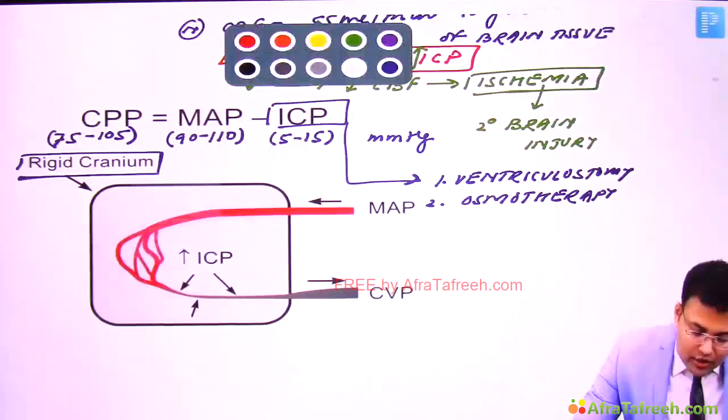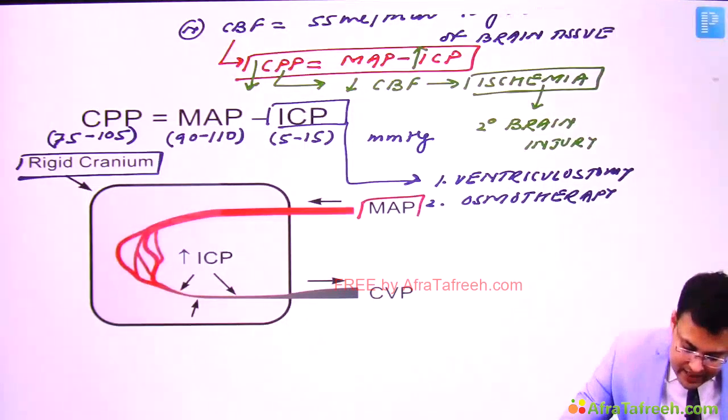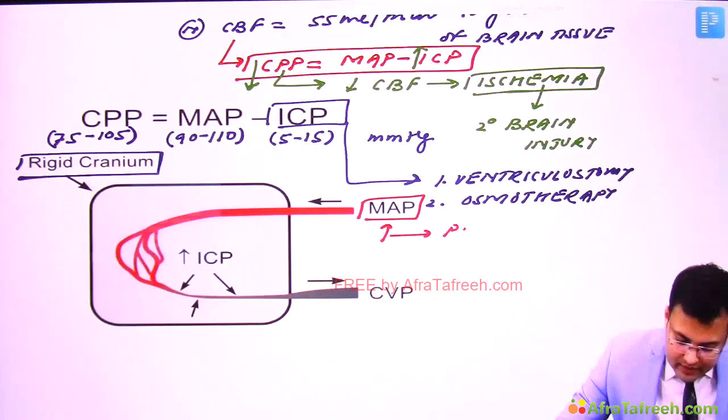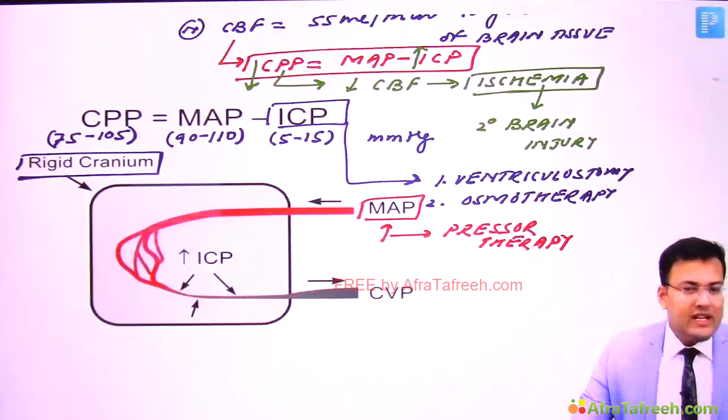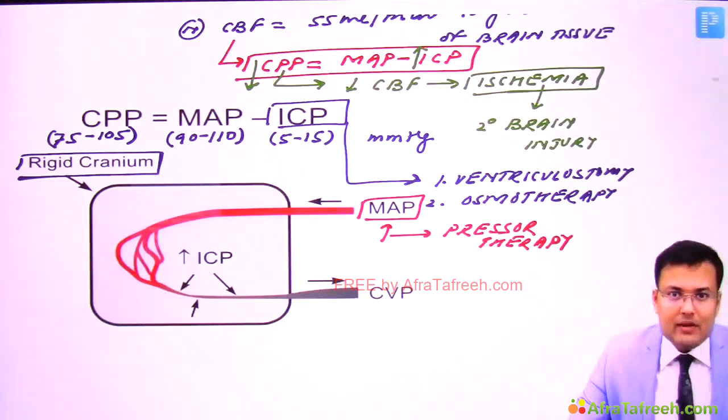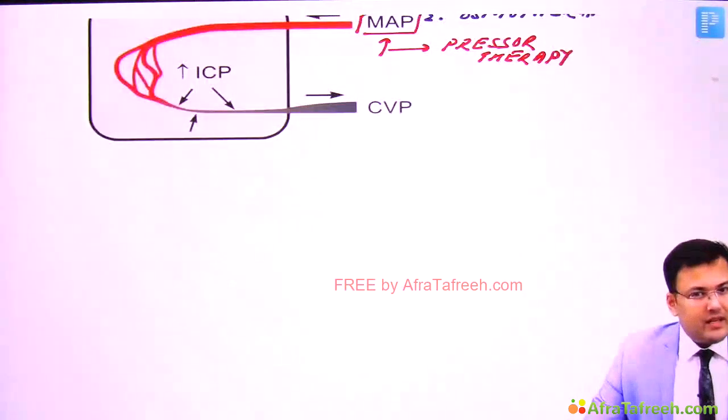How can you increase the mean arterial pressure? We can use dopamine, norepinephrine, that is pressor therapy. With pressor therapy, we can increase the mean arterial pressure, which indirectly increases the cerebral blood flow. So this is the basic pathophysiology.